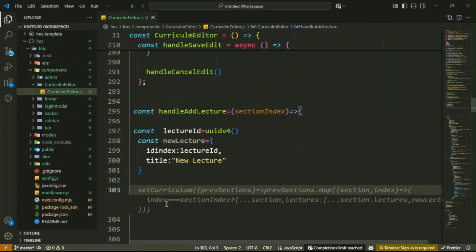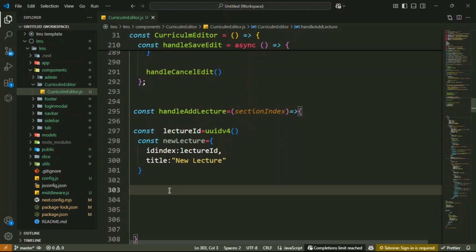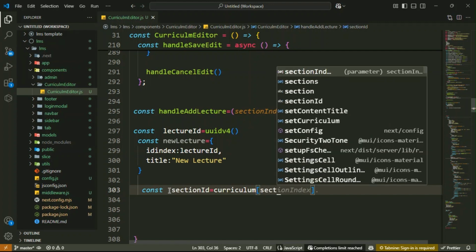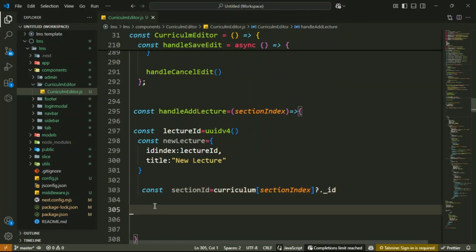Then here after that retrieve the section id from the curriculum array based on the section index. This is your section index, so you just type onto the section id. Okay, so here you have to define the const sectionId equal that is a curriculum. Again curriculum. Then here you have the index, guys, section index. Then if it is available, then here you have to access its id. Alright, here is the section id.